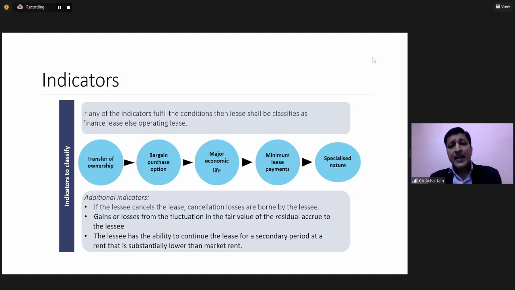So that's why such an arrangement requires a specific type of accounting as compared to any arrangement which is not a finance lease. Now, similar to this, there could be various other indicators which the standard also talks about. And as we have discussed, these are only the indicators. In substance, what do we need to check? In substance, we need to check whether the risks and rewards substantially are getting transferred to the lessee or not. If that is the case, then yes, it's a finance lease, otherwise not.